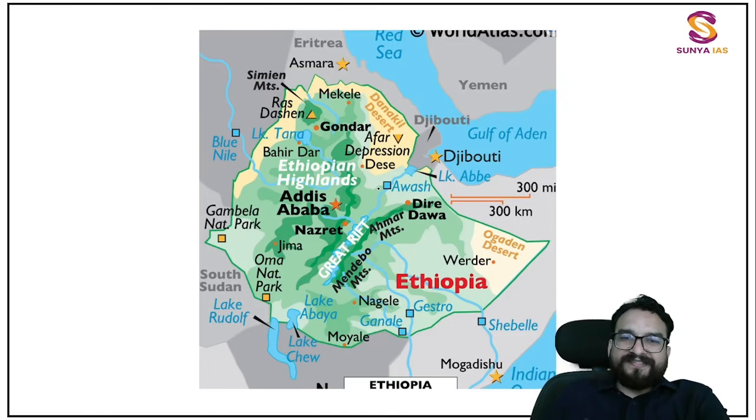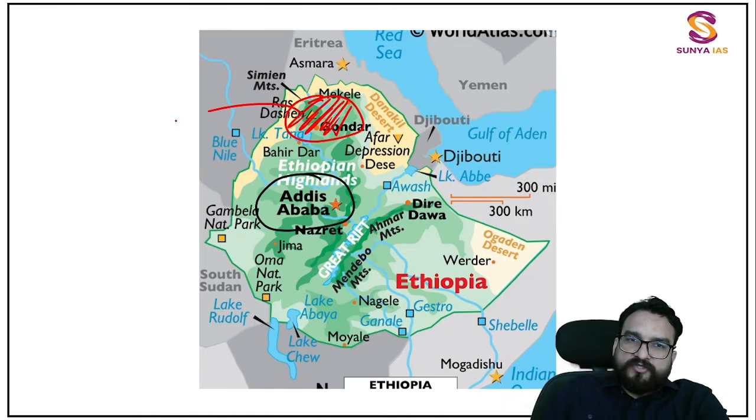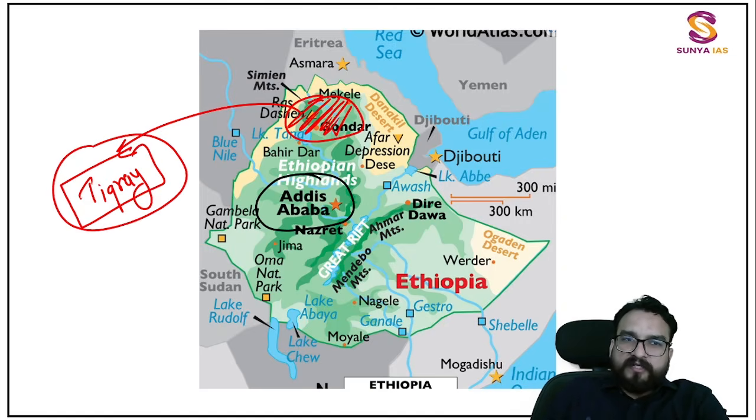Now from Ethiopia, certain areas are important, like provinces. This is the whole ruckus you are seeing. In the ruckus just focus upon Addis Ababa. And one more region which can be asked and which has been asked also is Tigray province, you can see Tigray. Now Tigray remains in conflict with the government over here. There is a Tigray Liberation Front, an anti-government front, and they will be fighting over here. So that's why it is in the news a lot of times, Tigray. And it has been in the news for the past 4-5 years.